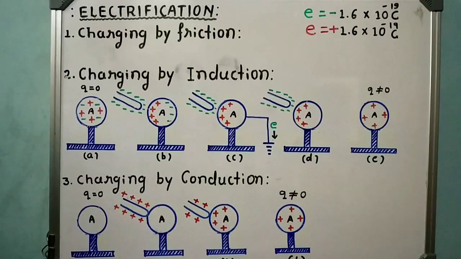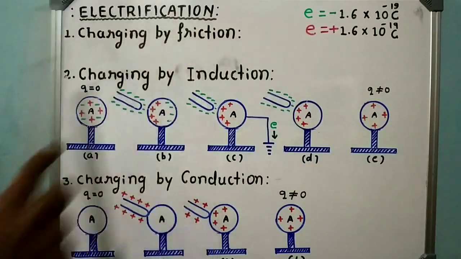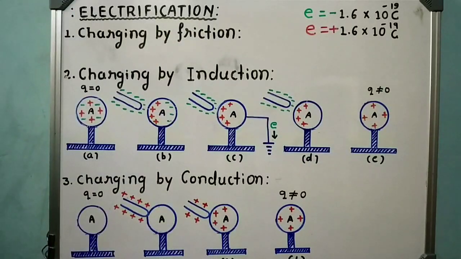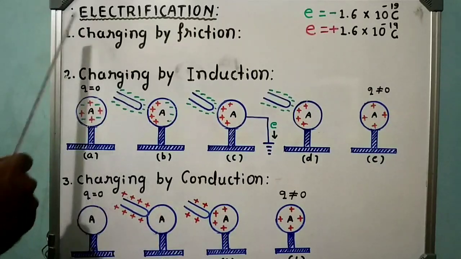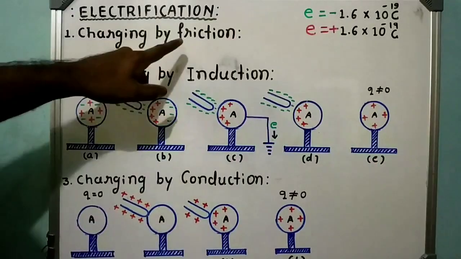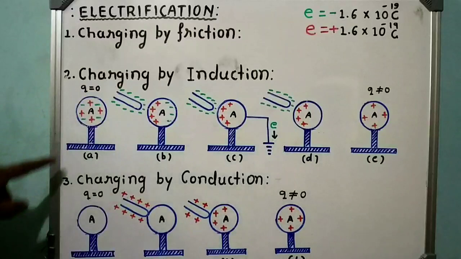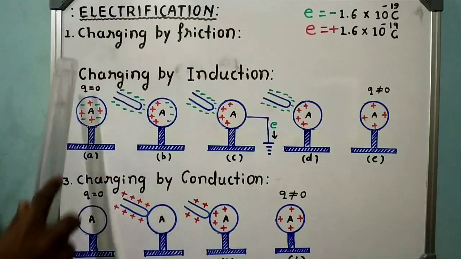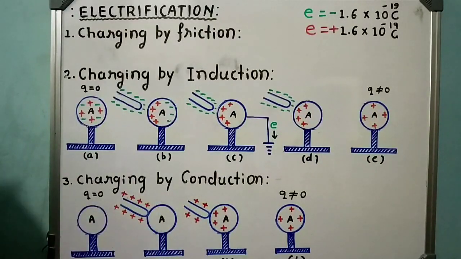In this way, we can charge any bodies by these three methods. Keep it in mind, what do you mean by electrification? The process of adding or removing electrons from a body to charge the body is called electrification or charging. A body can be charged by three methods. They are charging by friction, charging by induction, charging by conduction. What do you mean by charging by friction?